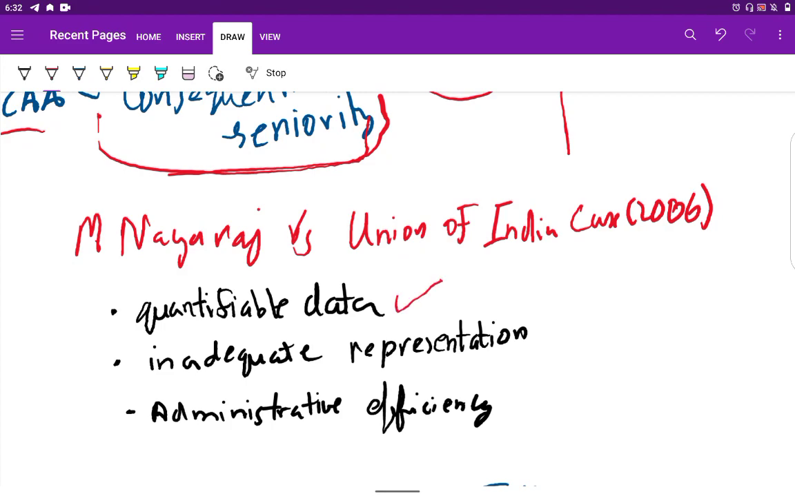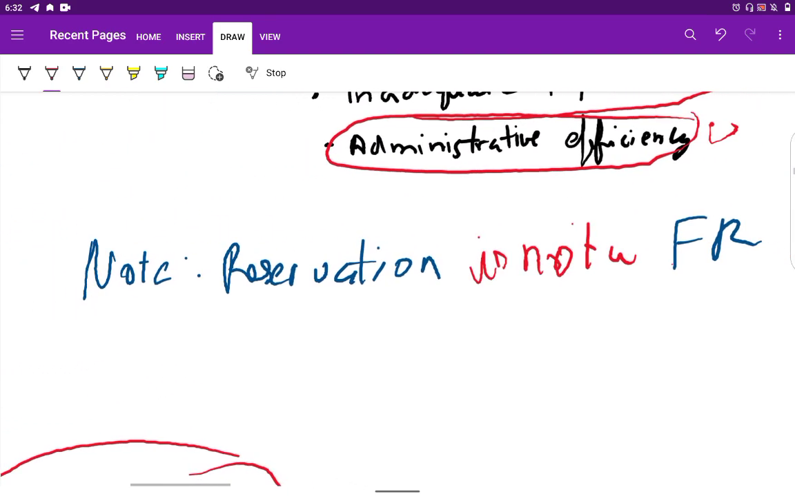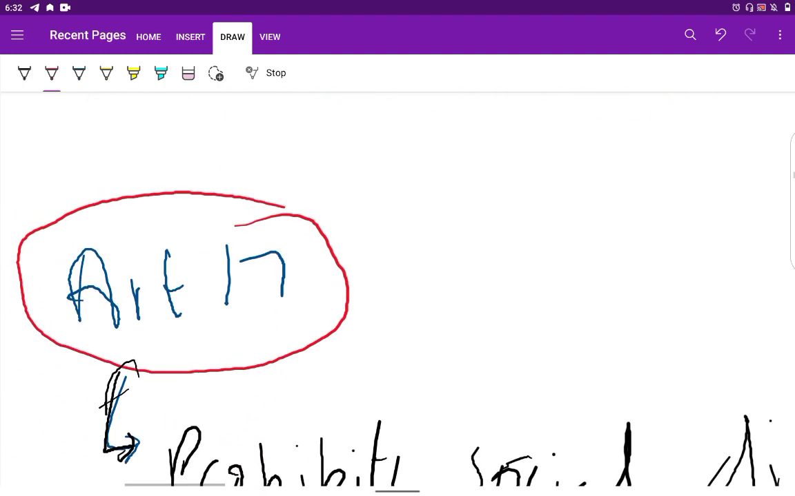There must be quantifiable data that the SC/ST community is not represented in higher-level positions. Secondly, it should not affect the administrative efficiency of the department. By meeting these criteria, the government can go with reservation in promotion for the SC and ST community. Note that the Honorable Supreme Court has held that reservation is not a fundamental right.